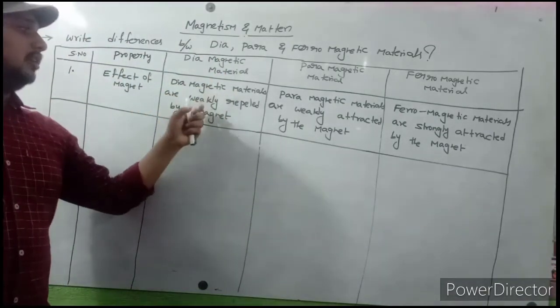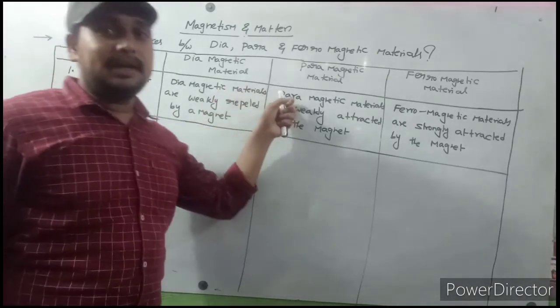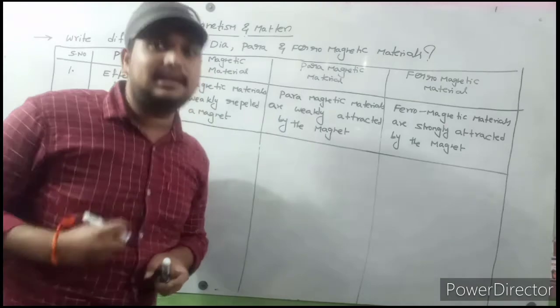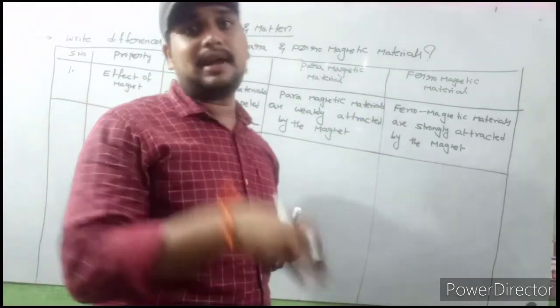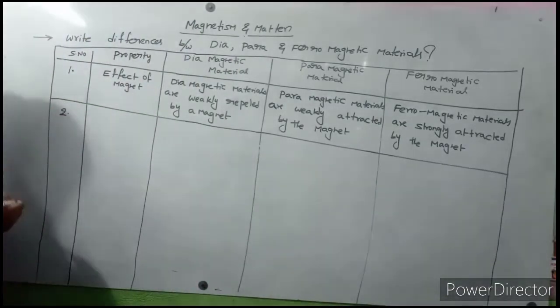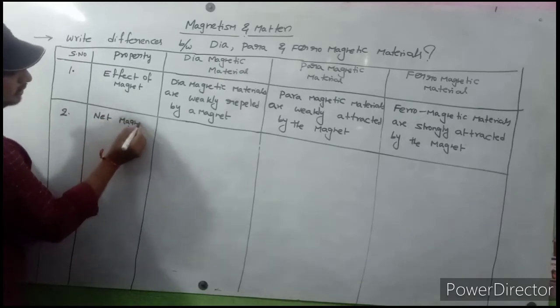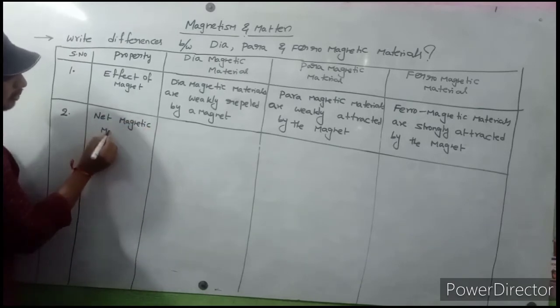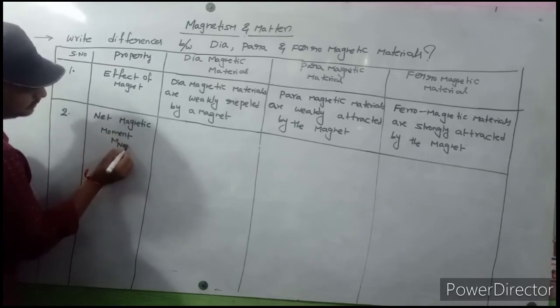Diamagnetic materials are weakly repelled by the magnet, paramagnetic materials are weakly attracted by the magnet, and ferromagnetic materials are strongly attracted by the magnet. Next, the second one, net magnetic moment, generally indicated with M net.